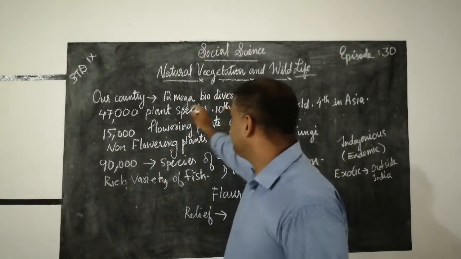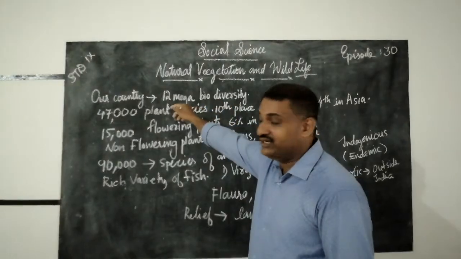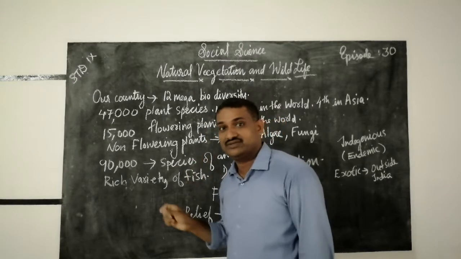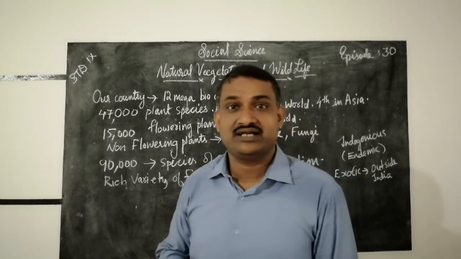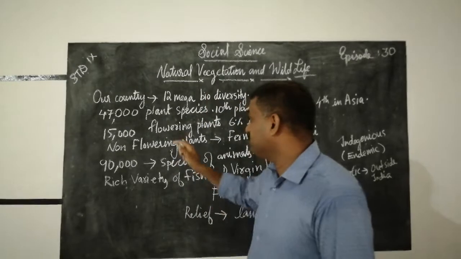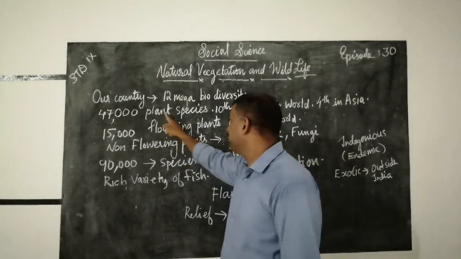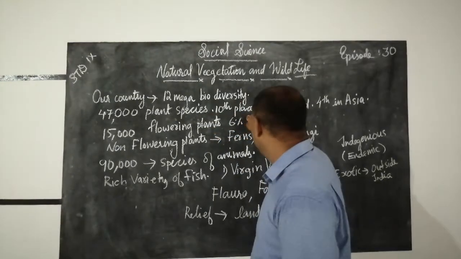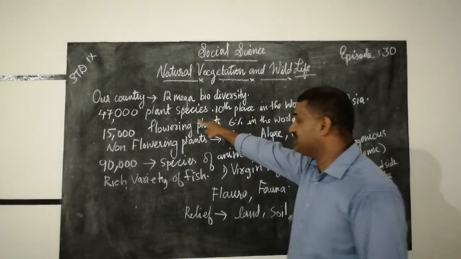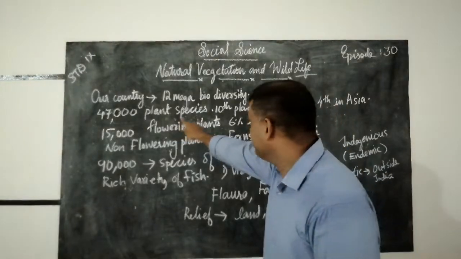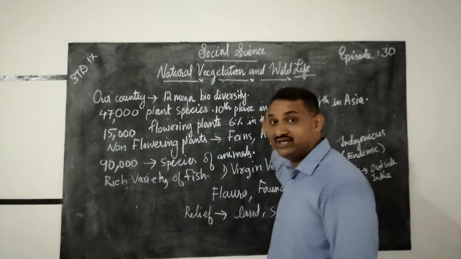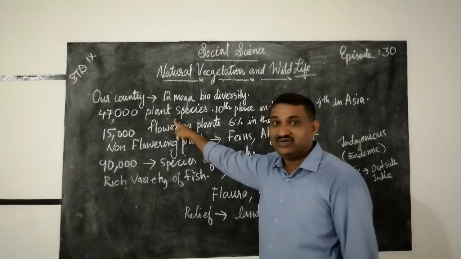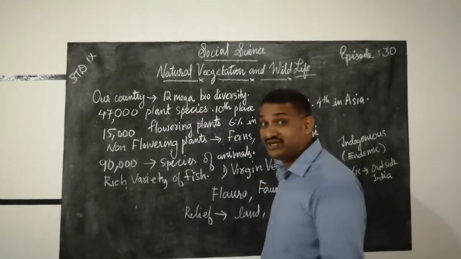Once again, I will tell that our country is one of the mega diversity countries in the world. We have 47,000 plant species, and we got 10th place in the world when we consider plant species.